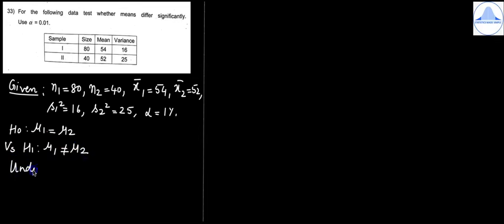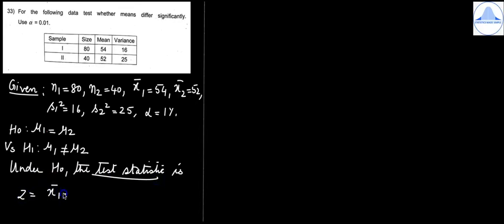Then write the test statistic. So under H0, the test statistic is z equal to (x bar 1 minus x bar 2) divided by root of (s1 squared by n1 plus s2 squared divided by n2), which follows normal 0, 1.